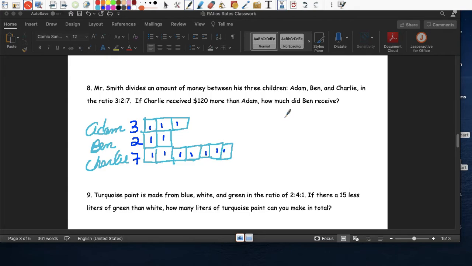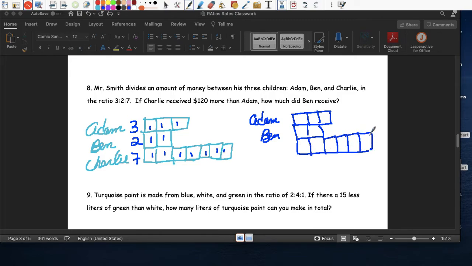So we'll do it again. Let me build it up. 1, 2, 3 for Adam, 2 for Ben, so I'll write their names, Adam, Ben, and how many for Charlie? We gotta do 7. 1, 2, 3, 4, 5, 6, 7. Y aquí Charlie. So it says Charlie recibió 120 más que Adam. So Charlie received $120 more than Adam.